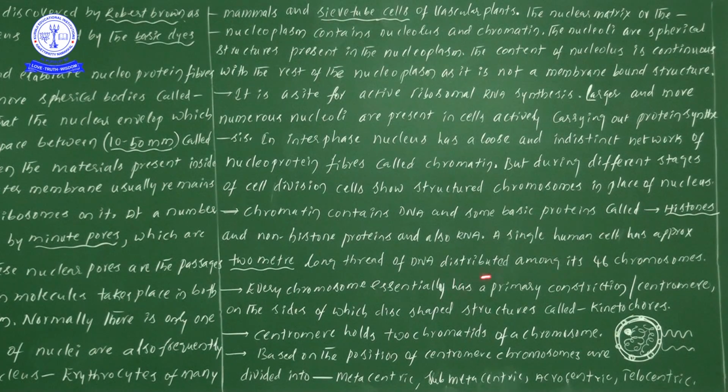It is distributed among its 46 chromosomes. Next, every chromosome essentially has a primary constriction. So now we are discussing the chromosome structure. The information is that every chromosome essentially has a primary constriction, or centromere.